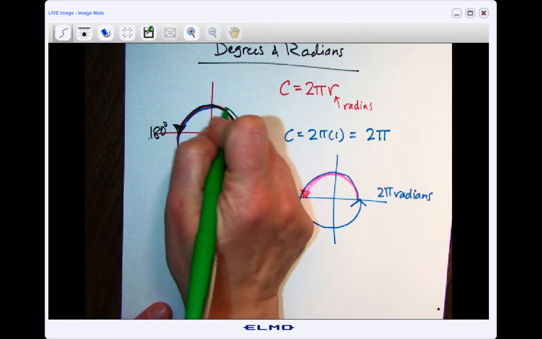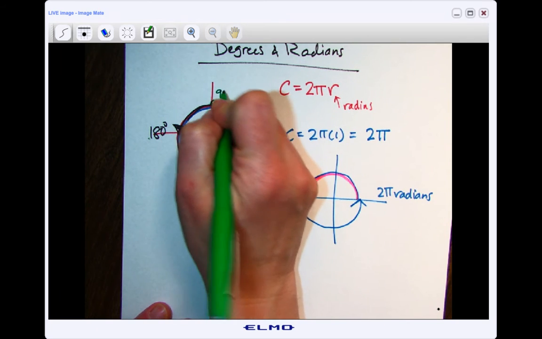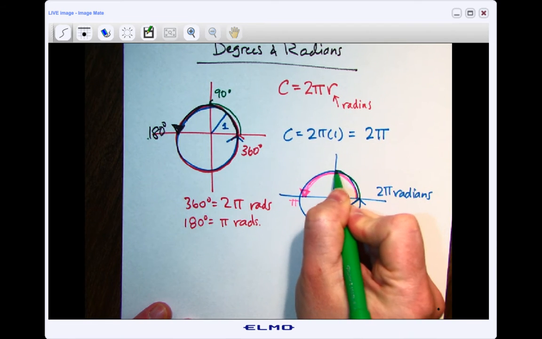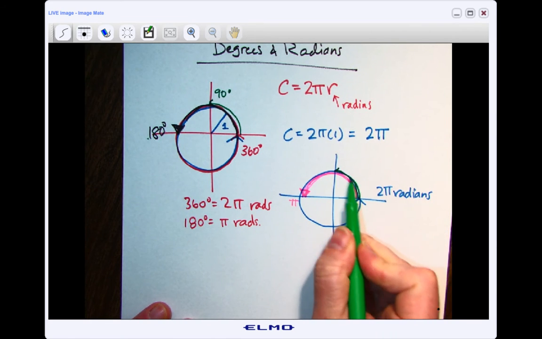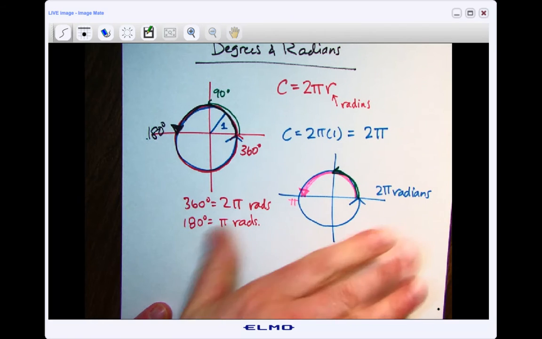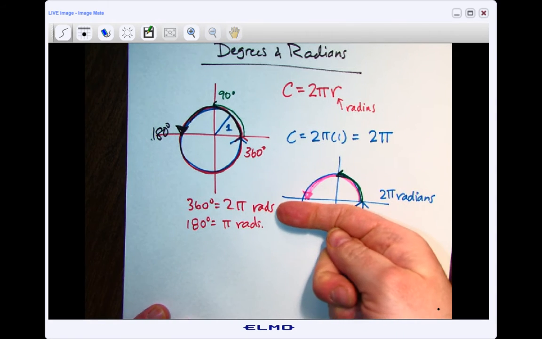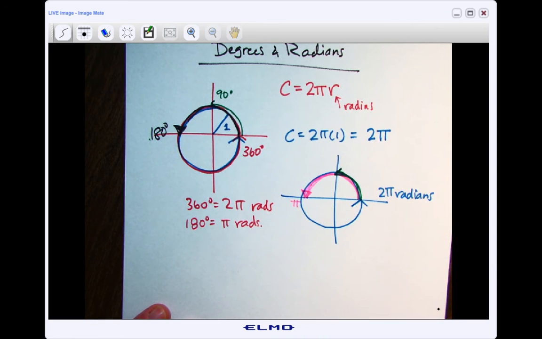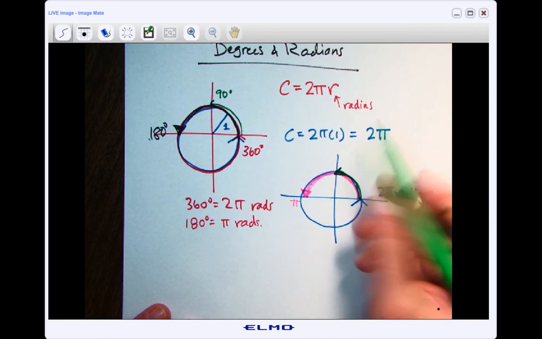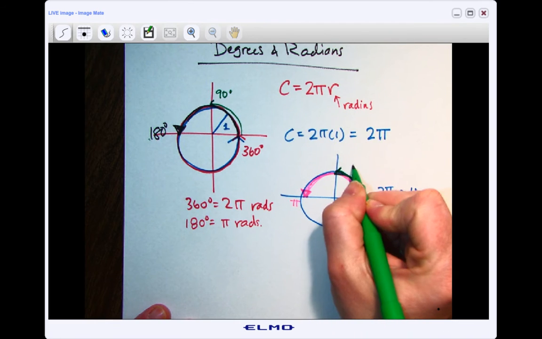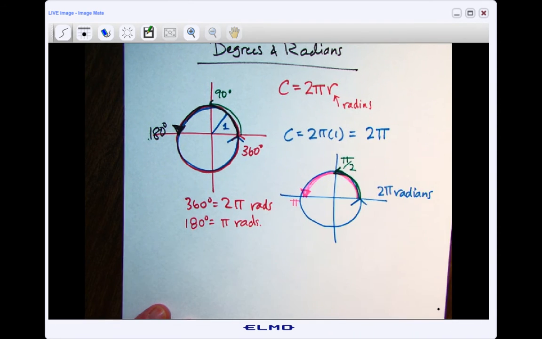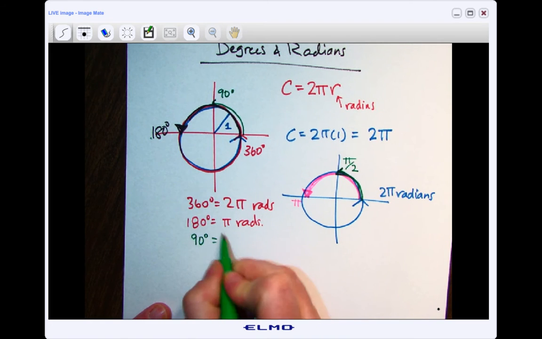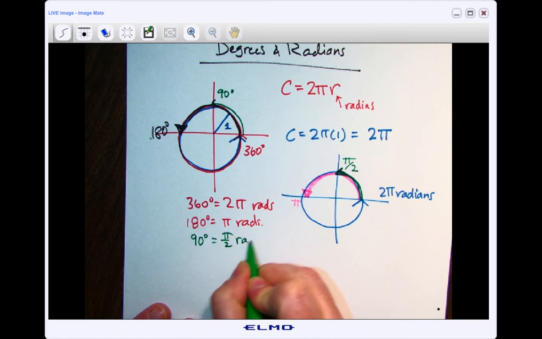If I only go a quarter of the circle, everybody can see that this is 90 degrees. Well, here, I'm going to go a quarter of the circle, or it's easier to think about it as half of the half a circle. Well, half of the circle was pi, so half of the half of pi, right, is going to be pi divided by 2. And that's what we just say. We divide it by 2. So here we can see that 90 degrees is equal to pi over 2 radians.